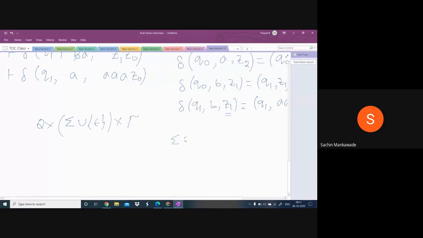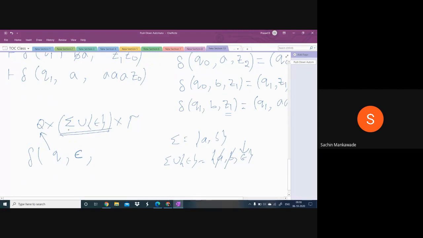Suppose sigma is AB, then what is sigma union epsilon? Sigma union epsilon will be AB epsilon. This means in every transition, the machine takes the state and takes a symbol from sigma union epsilon. It can take A, or B, or even epsilon, meaning it can make a transition without taking the input symbol. That is the meaning of epsilon.